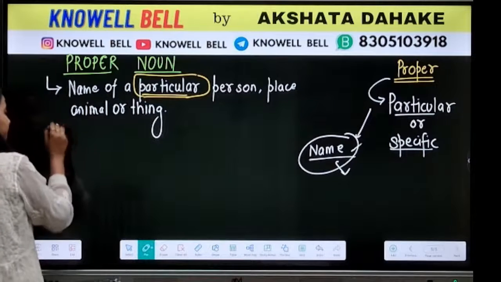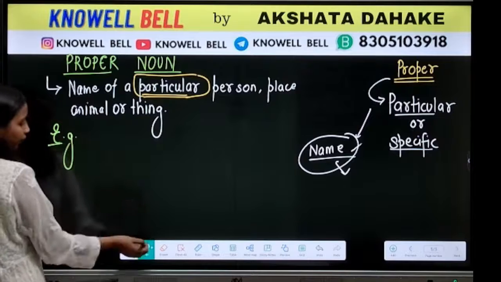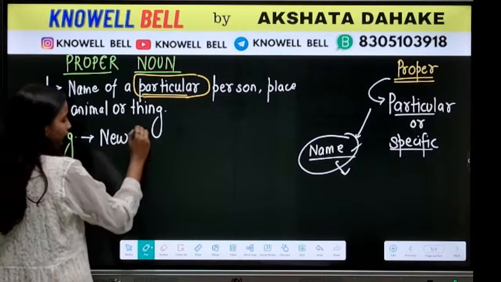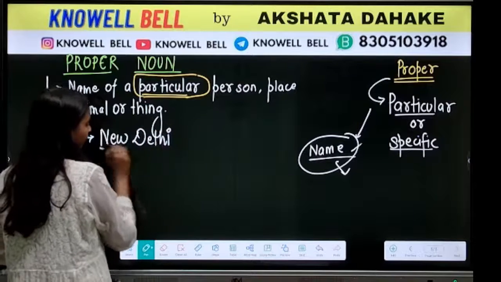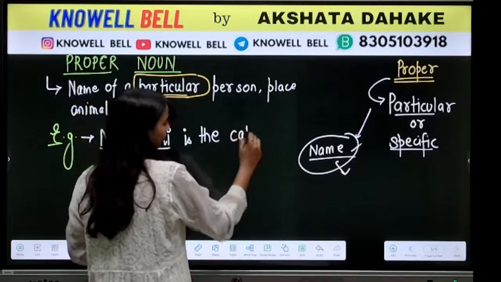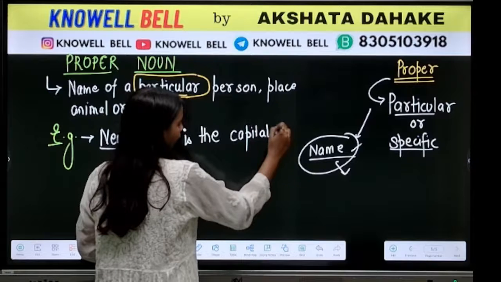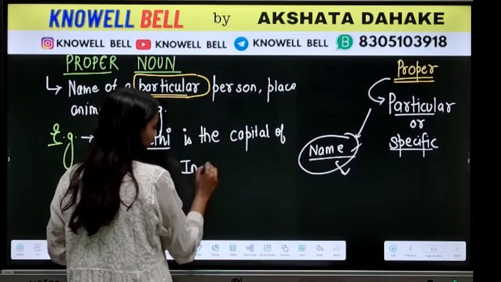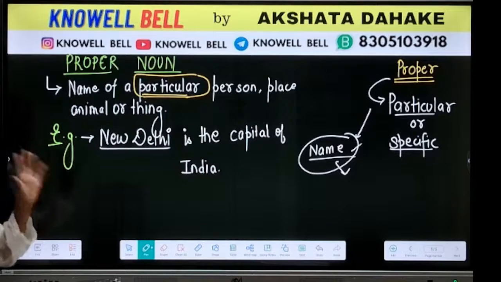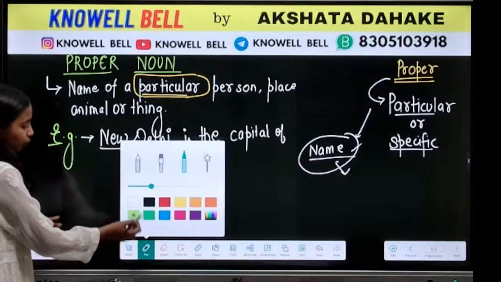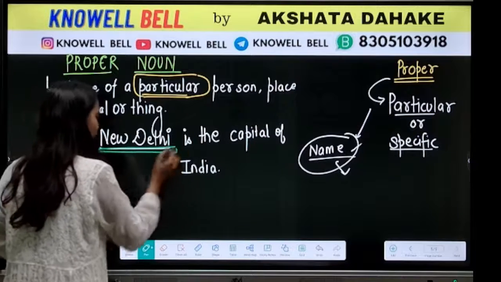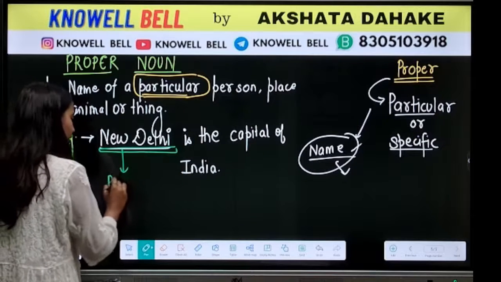Okay. For example, if we will take over here, let's say New Delhi is the capital of India. If we took this just very simple sentence, New Delhi is the capital of India. So in this sentence, you have a look here. New Delhi and India. What are the two words we have? New Delhi and India. So New Delhi is the name, is particular.